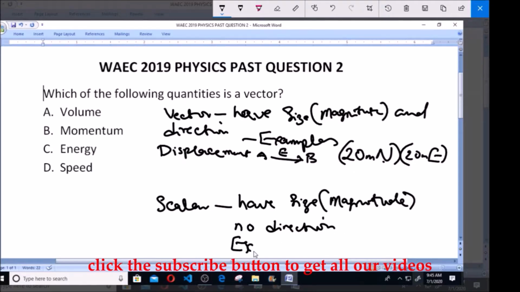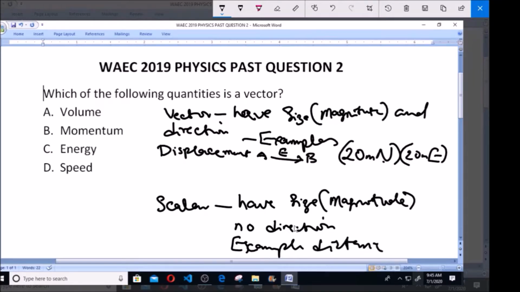So we have displacement for vector, distance for scalar. Now another example is velocity. Velocity is simply displacement over time, whereas under scalar we have speed, which is distance over time. So you can see they are synonymous. The only difference is that displacement and velocity have direction, whereas distance and speed have no direction. But they are all talking about the size of movement.